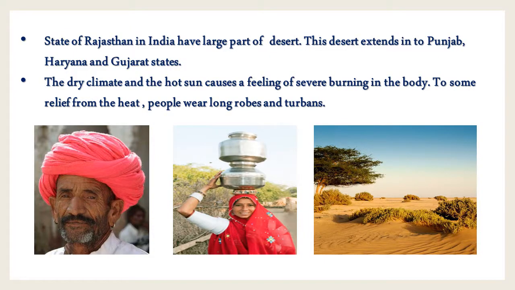Children, the state of Rajasthan in India has a large part of desert. This desert extends into Punjab, Haryana and Gujarat states. The dry climate and the hot sun cause a feeling of severe burning in the body. To get some relief from the heat, people wear long robes and turbans. Observe the pictures given below, how they are wearing the clothes. On the right side, it is related to the desert area.